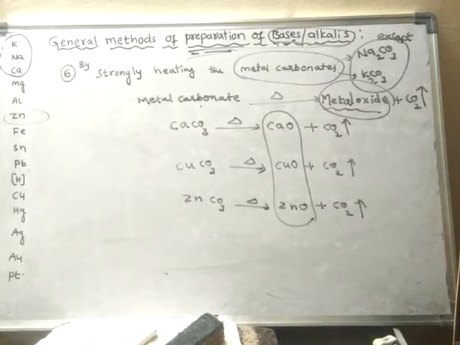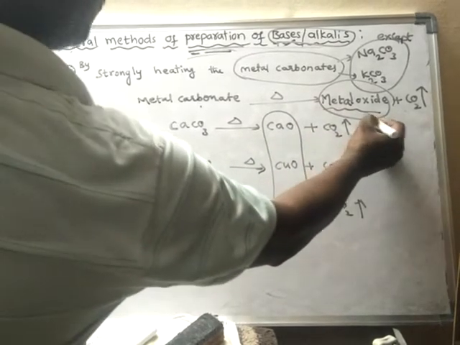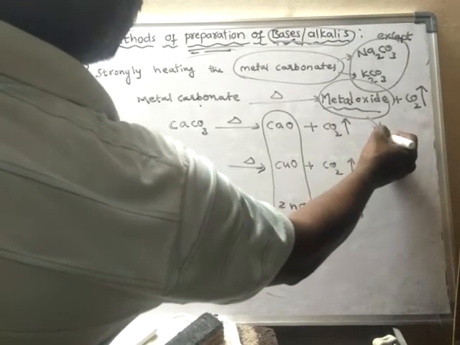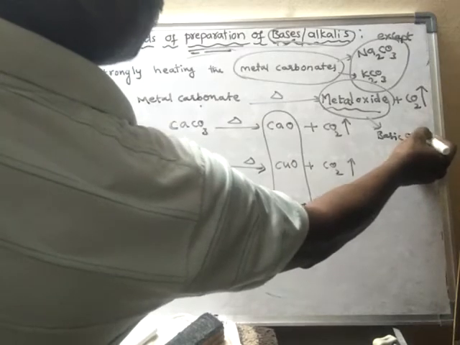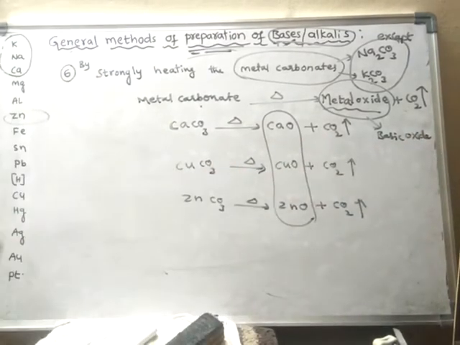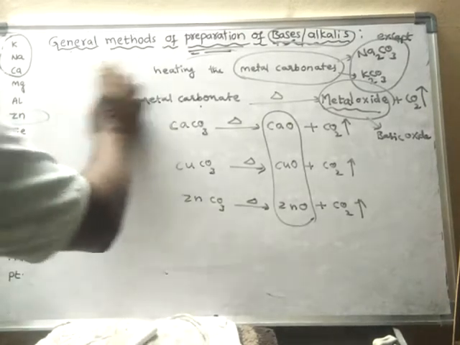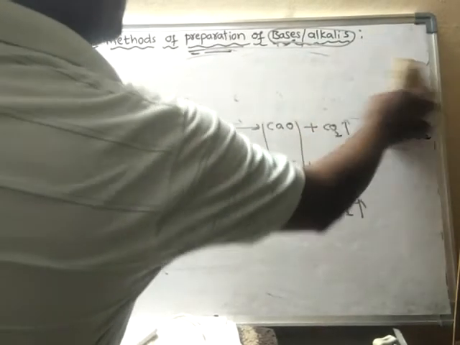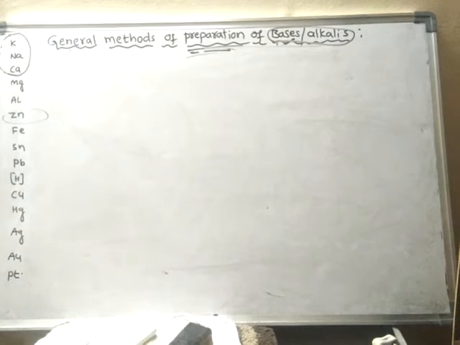Some of them are water soluble and some are water insoluble. So a metal oxide is nothing but a basic oxide. Generally metal oxides are basic oxides. So this is about the sixth method of preparation. Now we will learn about the seventh method of preparation of bases.